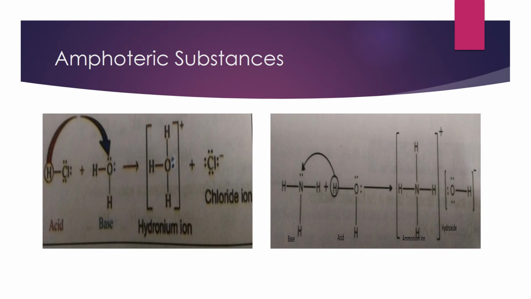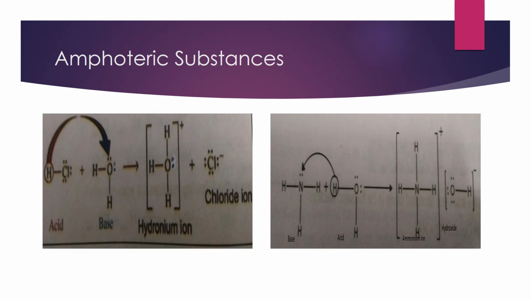Now concentrate on these two reactions. In the first reaction, the reaction between hydrogen chloride and water, hydrogen chloride is the proton donor, so it is acting as the acid, and the water is the proton acceptor, so it is acting as the base.